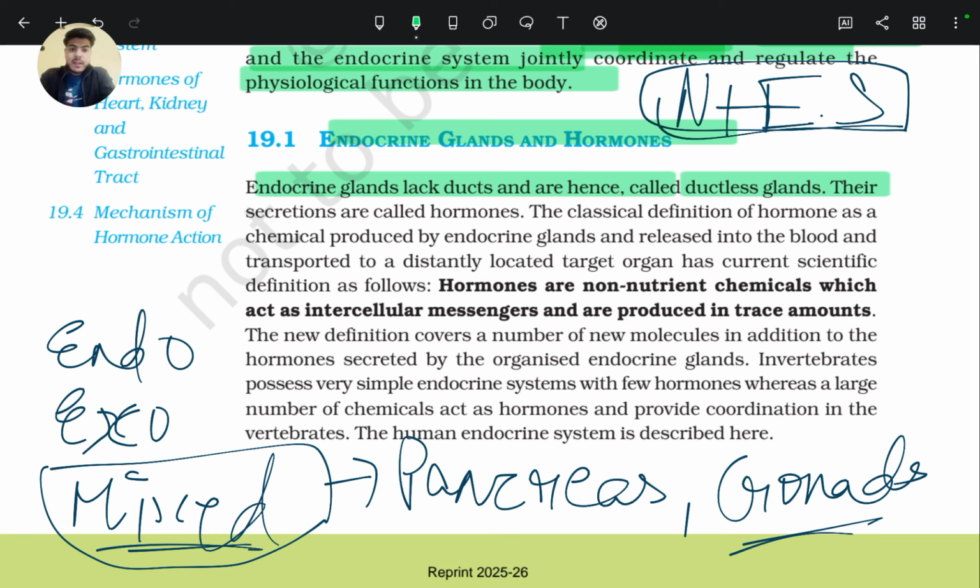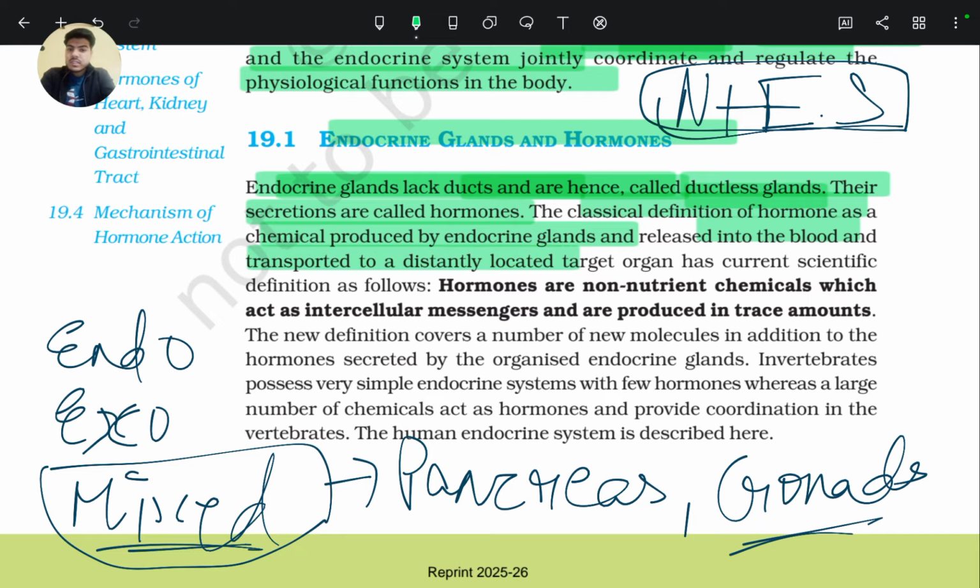So endocrine glands lack ducts, so they are called ductless glands. Their secretions are called hormones. The classical definition of hormones is a chemical produced by endocrine glands and released into the blood and transported to a distantly located target organ.